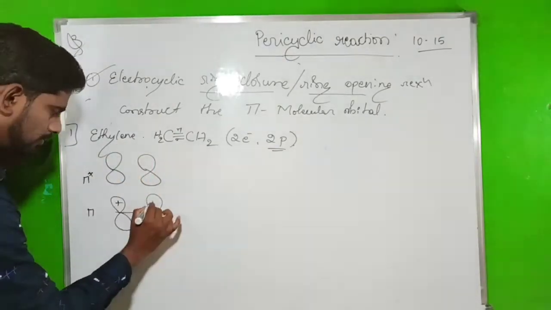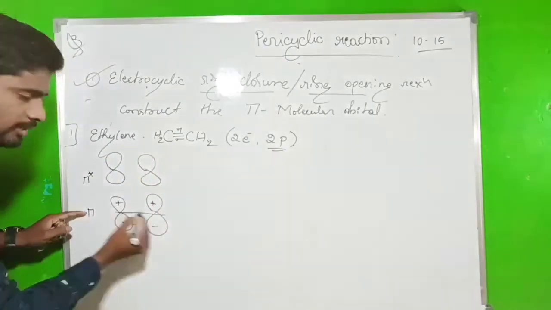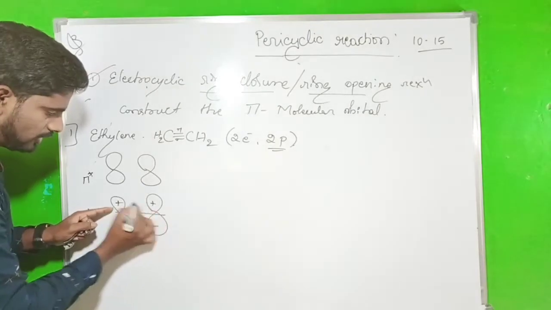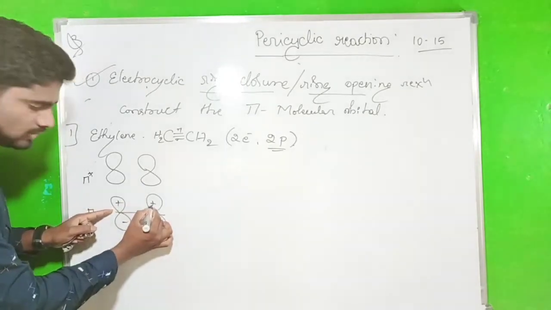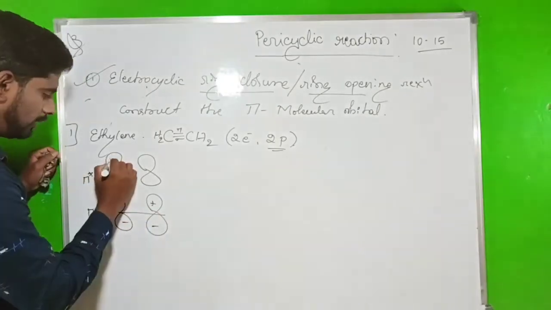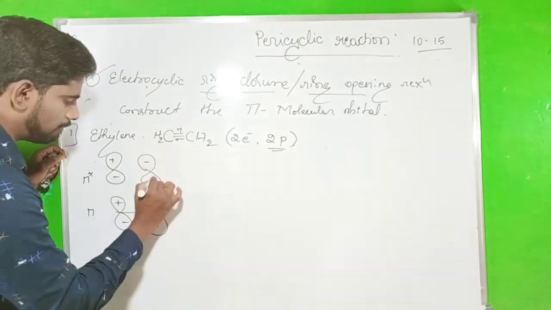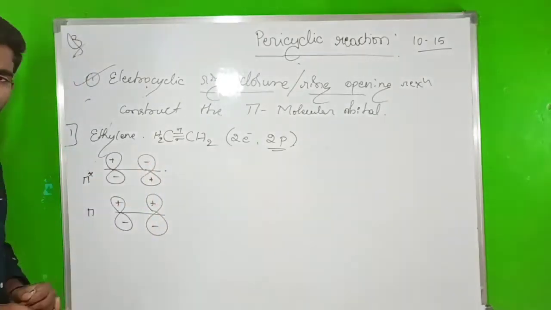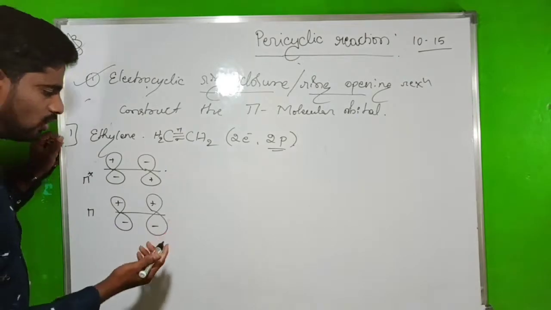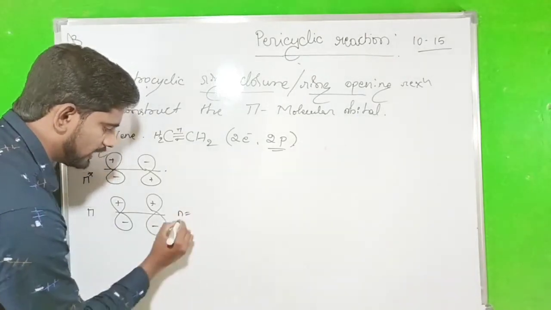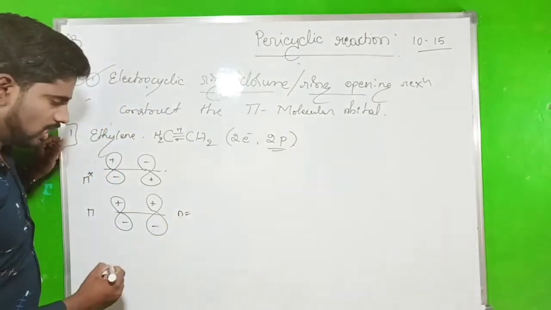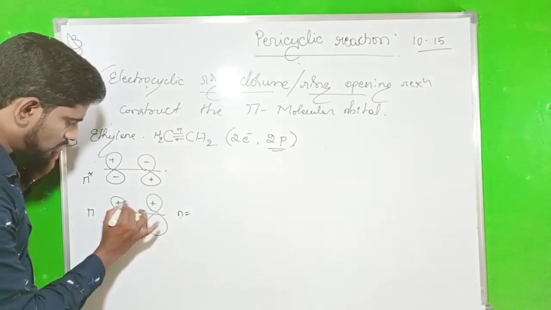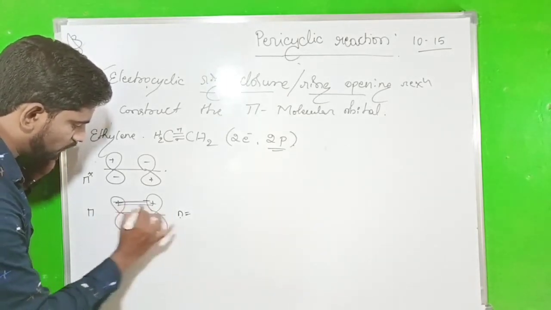This is plus, plus, minus, minus. It is a bonding molecular orbital, as plus connects with this plus. Here plus, minus, minus, plus. Now we have to identify the nodes. N is the term for node. Node means here plus to plus, there is no presence of nodes.